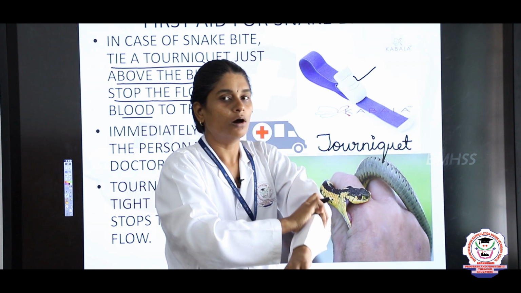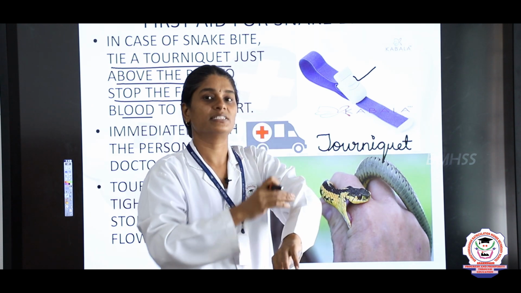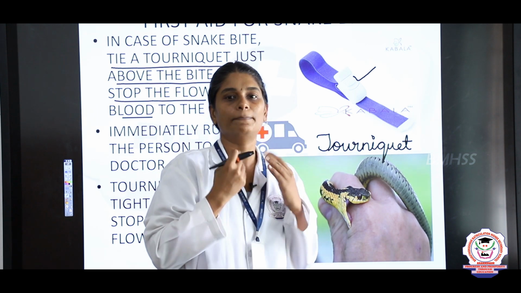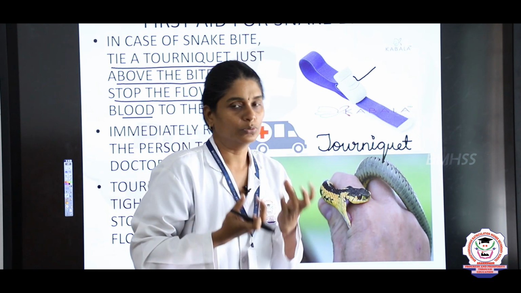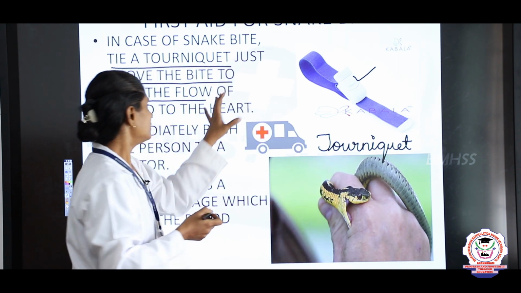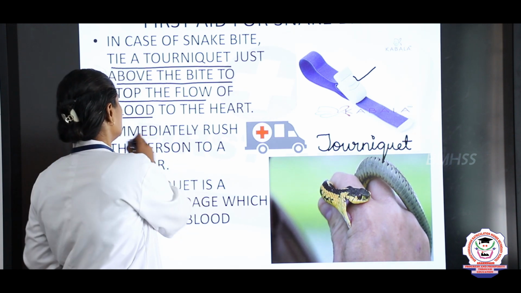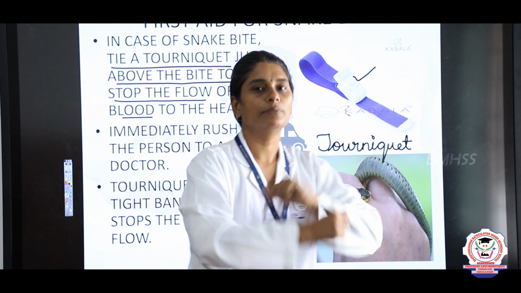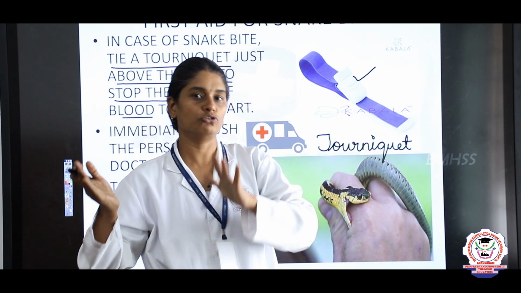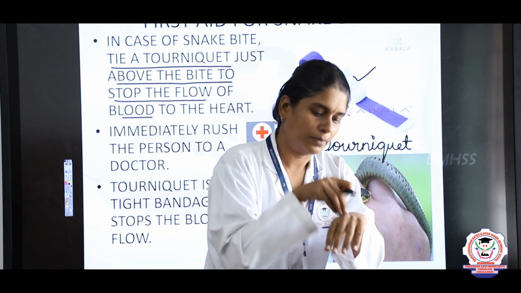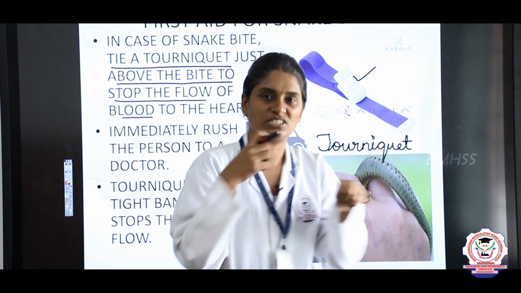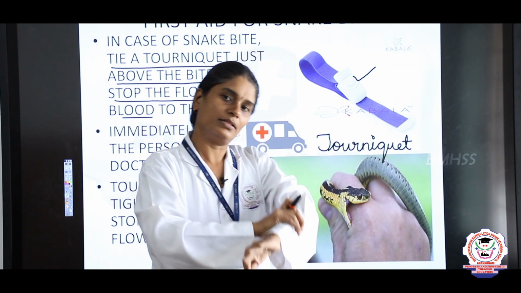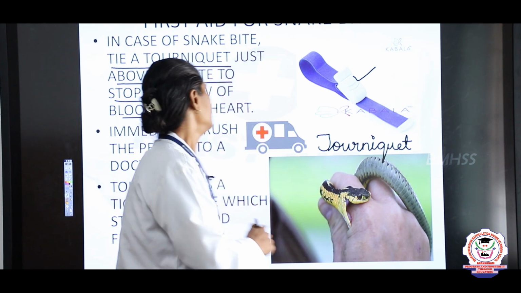Otherwise, the blood that contains poison will reach the heart and the person may die. So tie the tourniquet, then immediately rush the person to the doctor. You should not bite the bitten area with your mouth or suck the blood. You must avoid all these things. Just tie the tourniquet first.